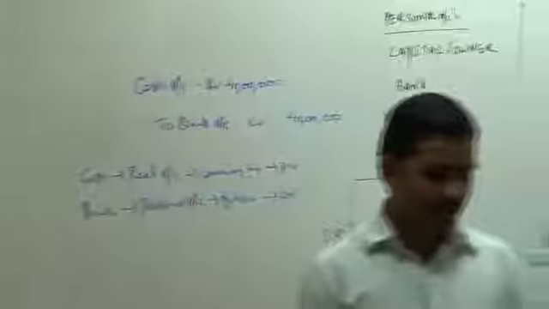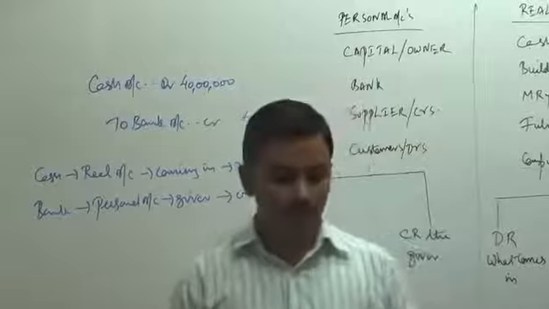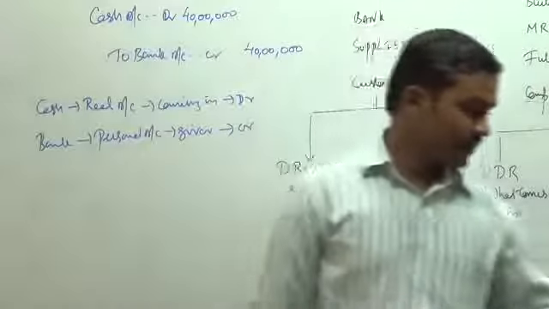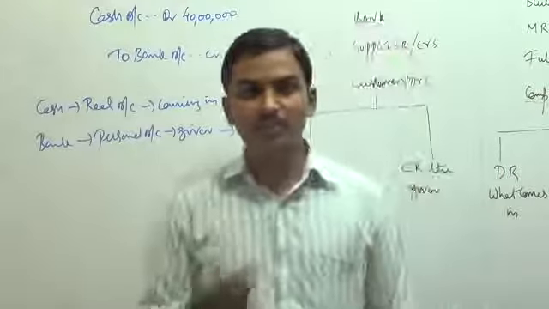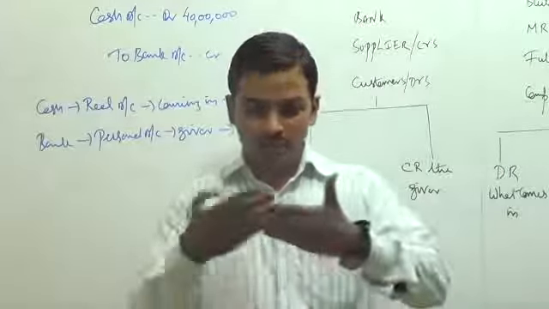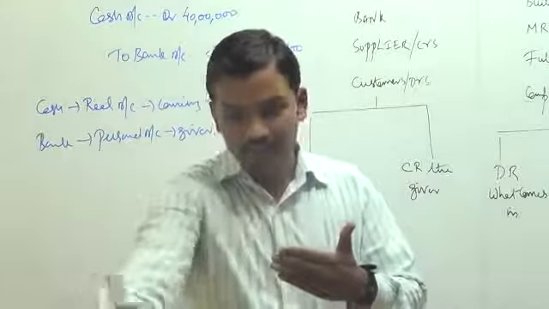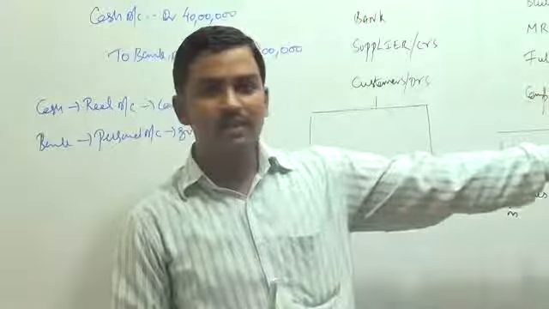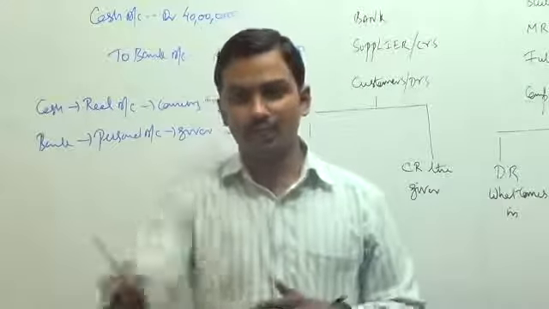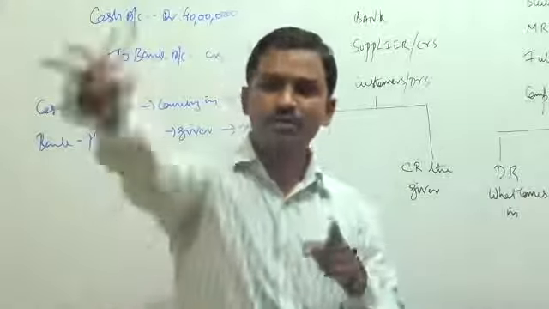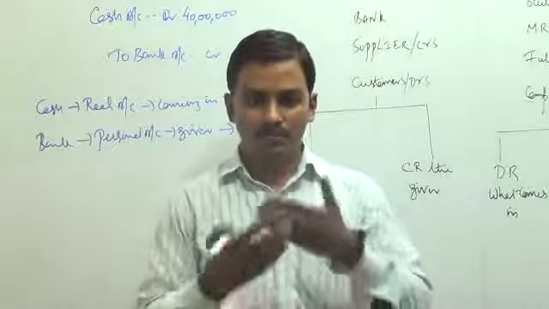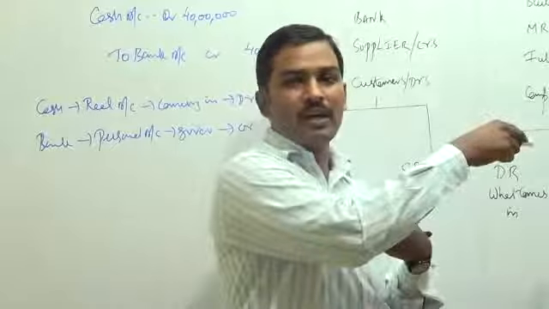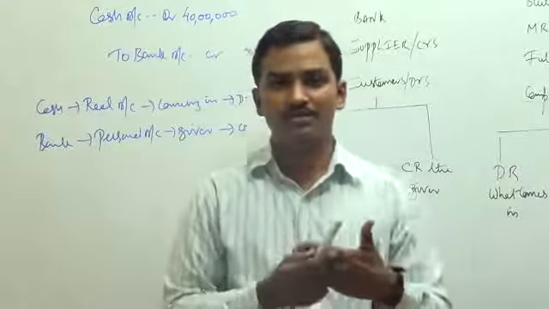Let us take up the next transaction and the last transaction in this problem. Paid telephone bill in check 6,000. So we are paying our telephone expenses in check. Check means what? The telephone company will receive the money directly from our bank. When we issue a check to somebody, our bank is going to directly make the payment to them. So for an expense called telephone expenses, who is making the payment on our behalf? Bank is making the payment on our behalf.